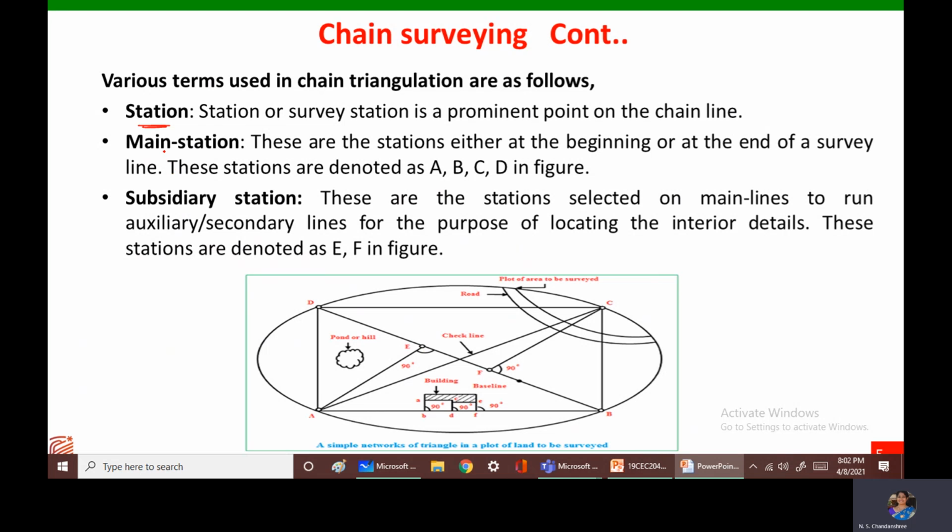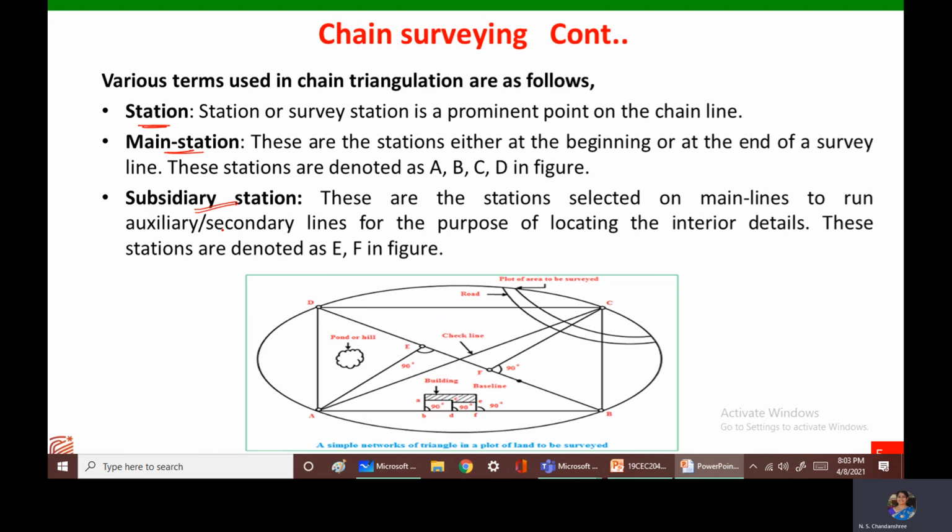Then we have the main station. Main stations are the stations either at the beginning or the end of the survey, and in this diagram they are denoted with the letters A, B, C, D. These main stations are the stations from which maximum readings are taken. We'll learn further about what we have to keep in mind when we select the main station or a subsidiary station.